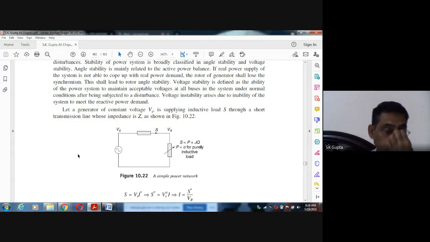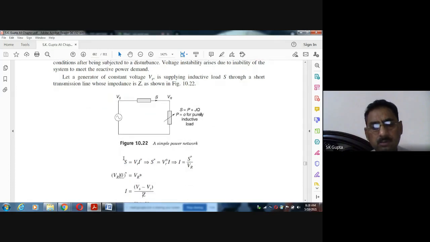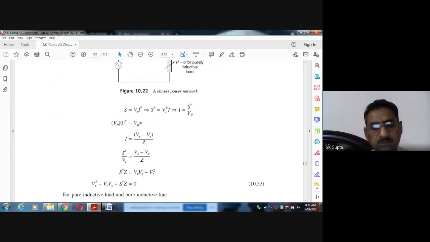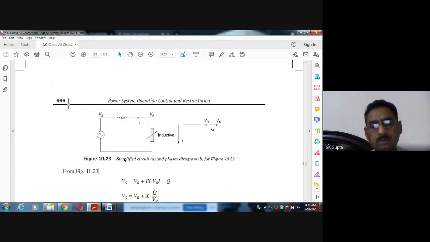Now we will understand the concept of voltage stability. First of all, let us have only reactive power, because as we have seen, the reactive power is the main cause of voltage instability. So let us consider this transmission line as purely inductive. Although resistance is there, the resistance of the transmission line is very small.